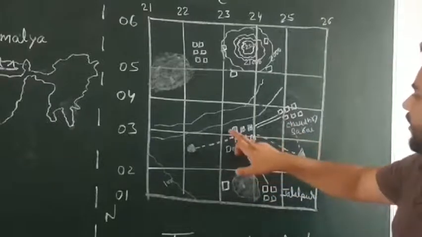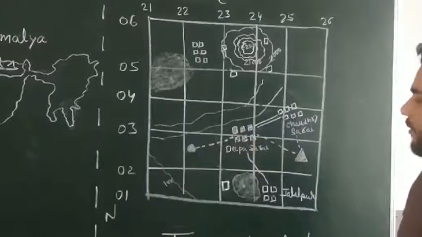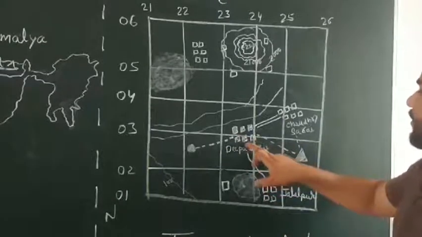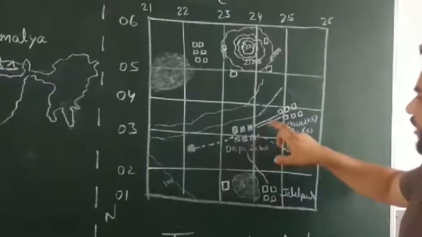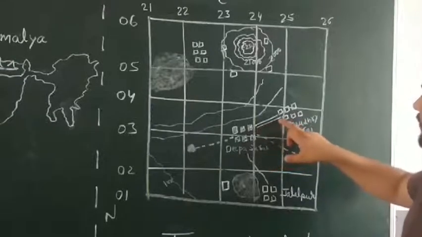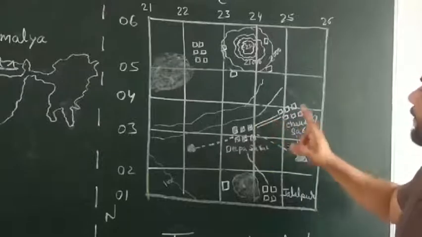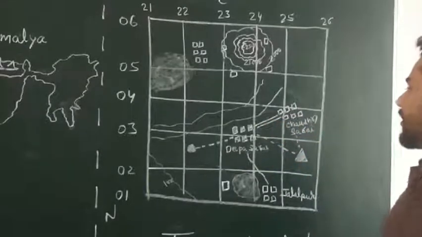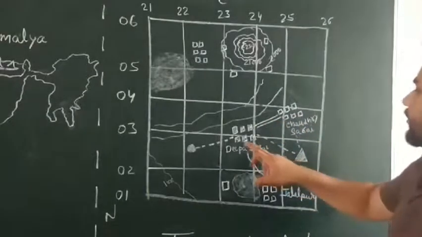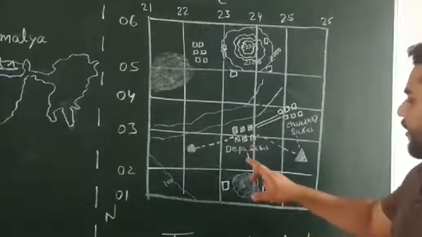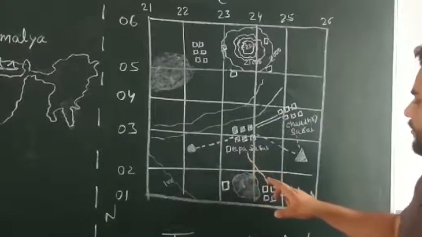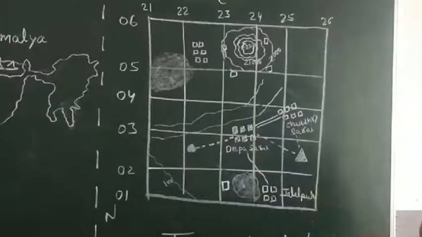These settlements are shown in rectangular red colored boxes, right. Deepa Sarai is connected with Chaudhary Sarai by a metal road, and the conventional sign for this metal road is two parallel red color lines. Deepa Sarai is connected with village Jalalpur by cart track, and the conventional sign for this is a single red color line.